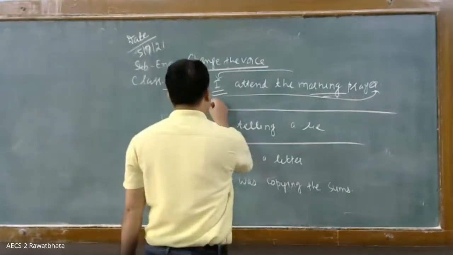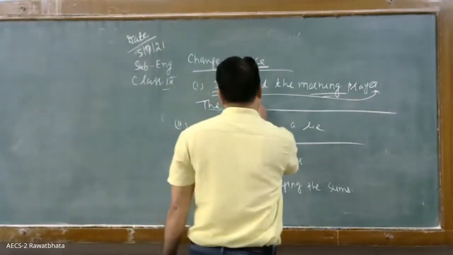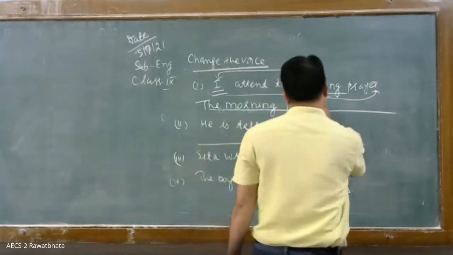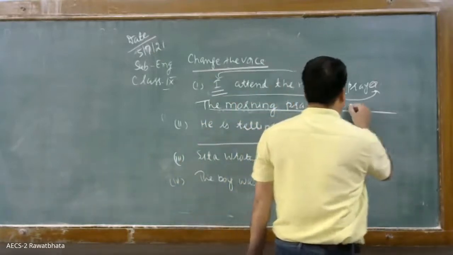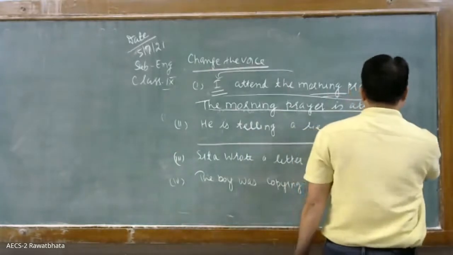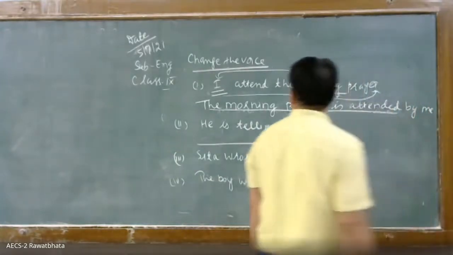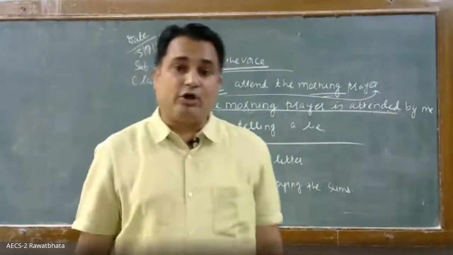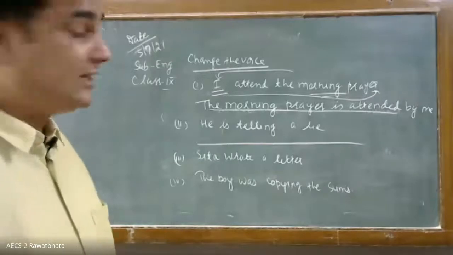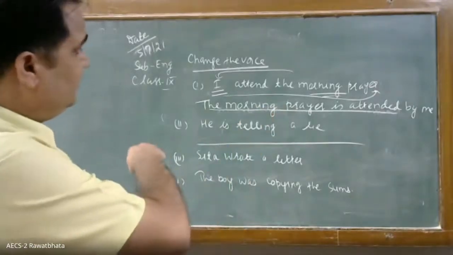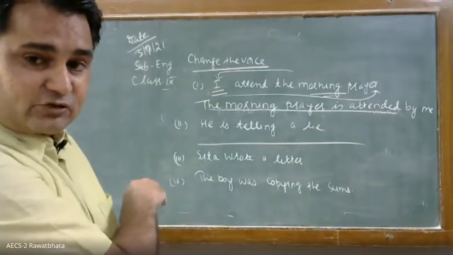What will it become? The morning prayer is attended by me. Okay, I attend the morning prayer. Yeah, just a minute, understand it. I attend the morning prayer. So the morning prayer, that is the object, came at the place of subject.